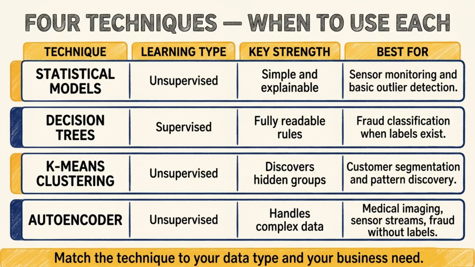No labels in simple data, statistics. Need clear rules, decision trees. Grouping customers, clustering. Complex signals, autoencoders. 4 techniques, each with a clear role. Now the harder question. How do you run a real project using them? That is what CPMAI answers.